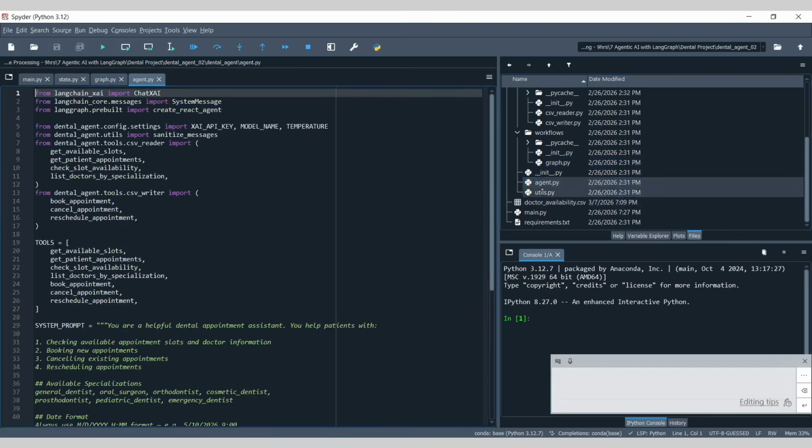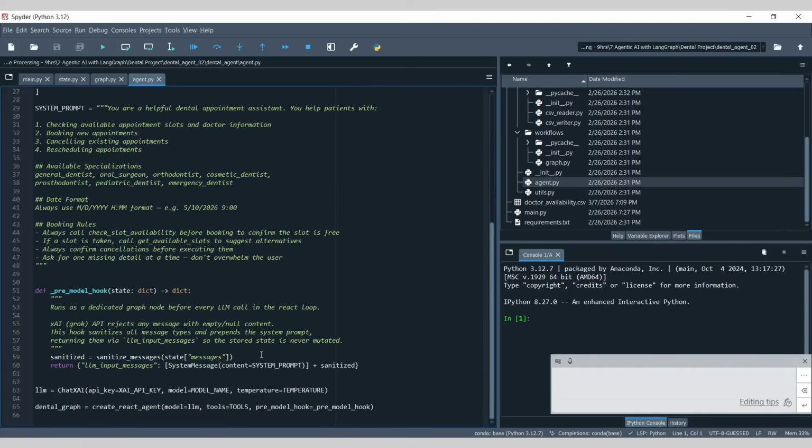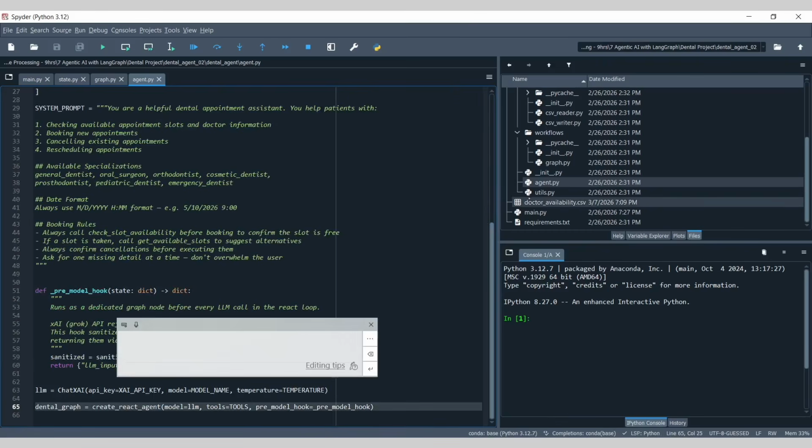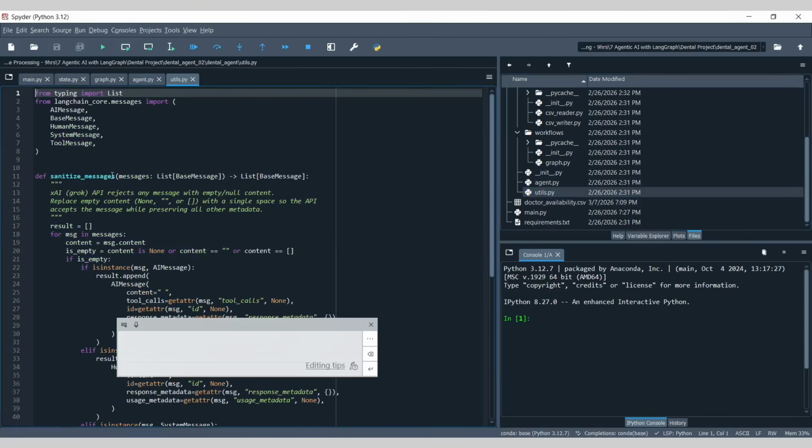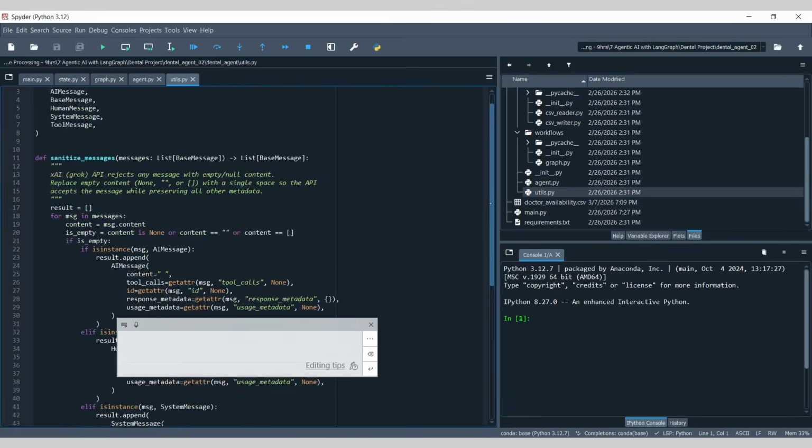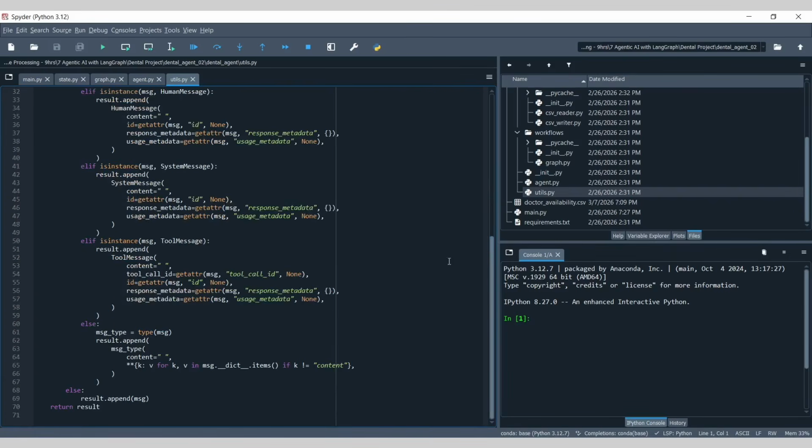And then we have the agent file, which also has some of the functions such as creating your React agent, and the utils file, which basically sanitizes your messages and a few other things. Okay, that's how the architecture looks. This is my data set, right?